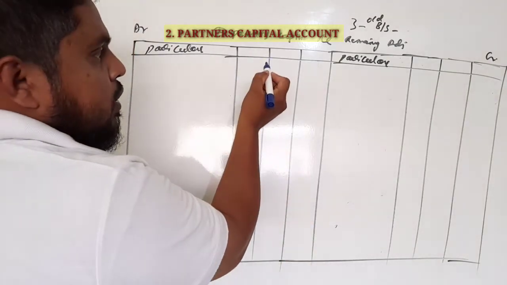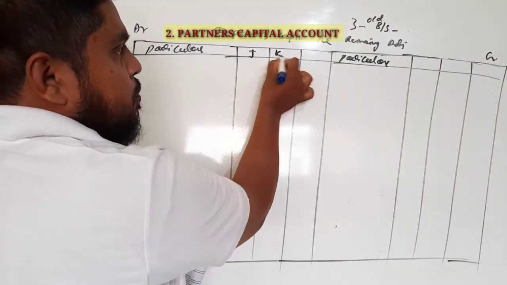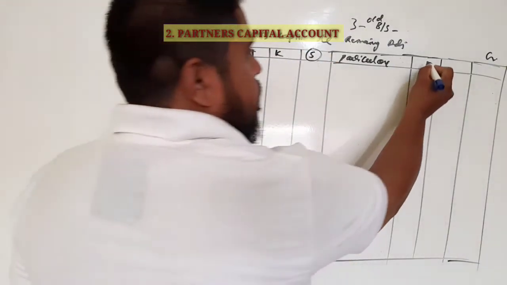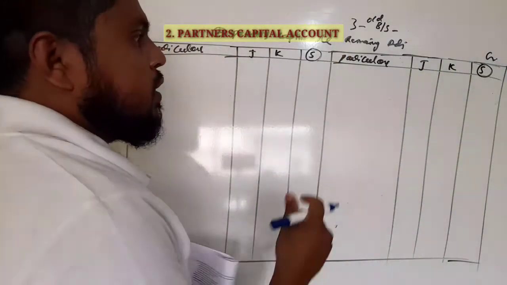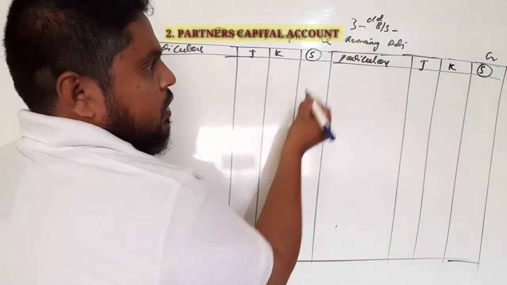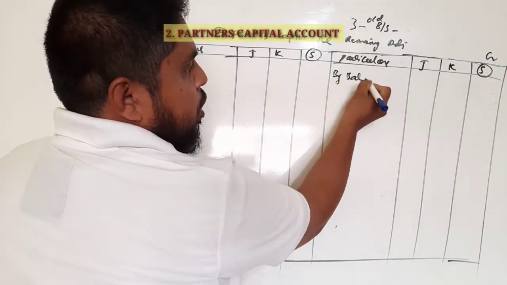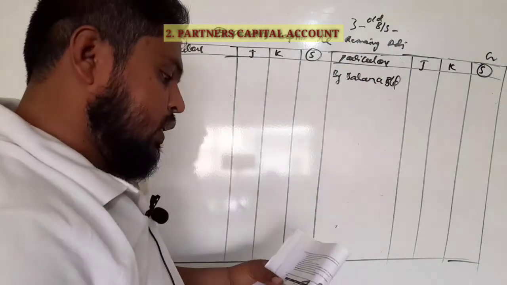There are 2 partners including the new partner. Shamsher is the new partner. Under the partners' capital account, first we record their capitals, the balance brought down, which is given in the old balance sheet in the question.